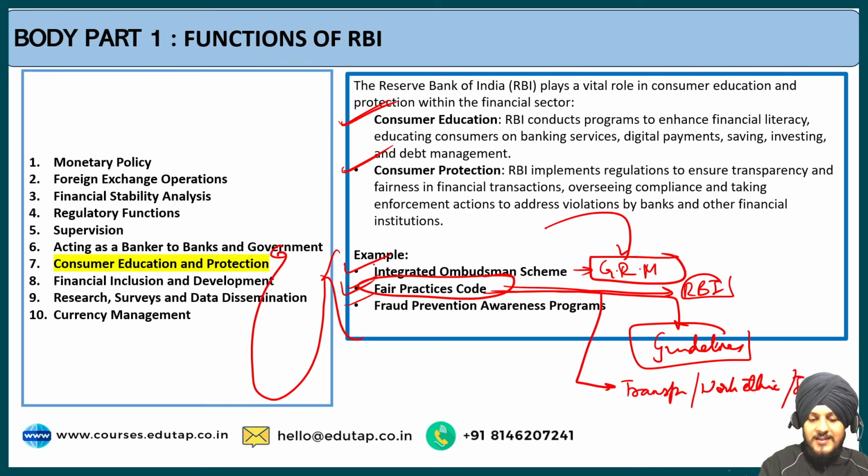So these are the guidelines that are prepared by the RBI and are given to the banks, and banks have to follow these guidelines. The third is the fraud prevention awareness program. So RBI keeps on raising the awareness among the consumers through this awareness program, so that consumers are getting educated with respect to such fraudulent activities. I hope the point is clear to you.